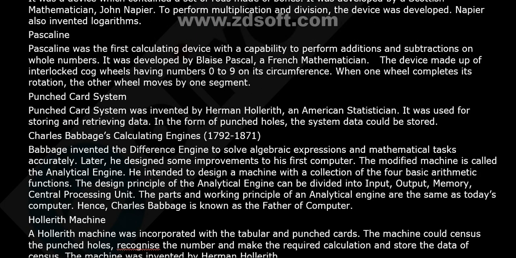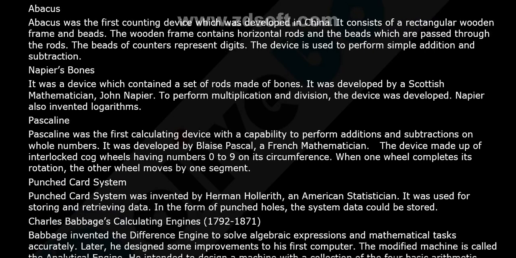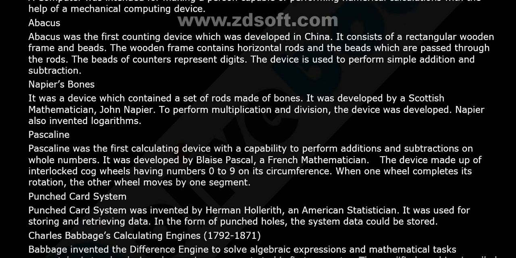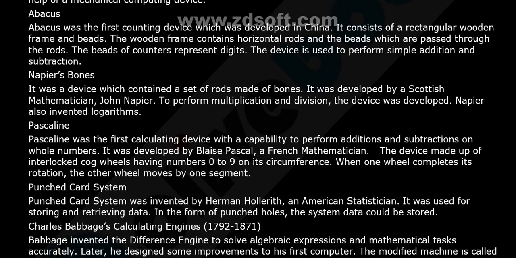What about Pascaline? Blaise Pascal. Napier's bones, what is that? It consists of a set of rods made of bones and it was developed by a Scottish mathematician. And what does Pascaline consist of? It consists of wheels. Napier's bones consist of bones, rods. Abacus consists of a board.